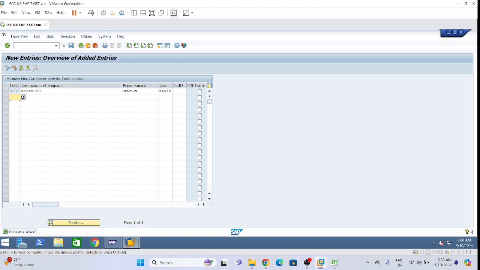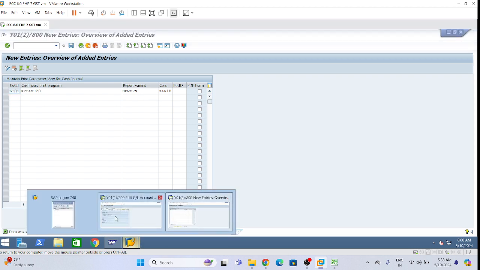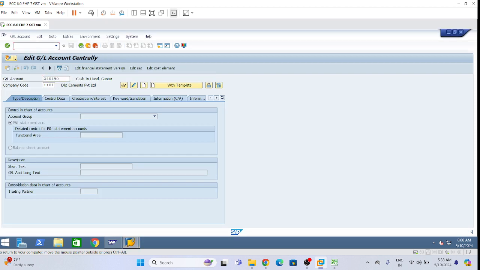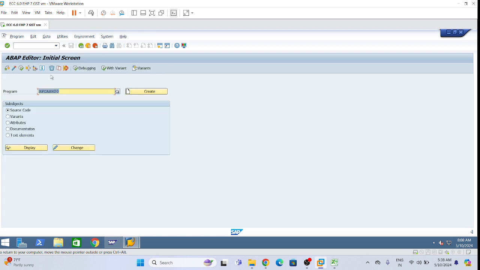Now after saving, go to the SE38 T code. Here give the program RF cash 20 and then click on execute. Which GL code?